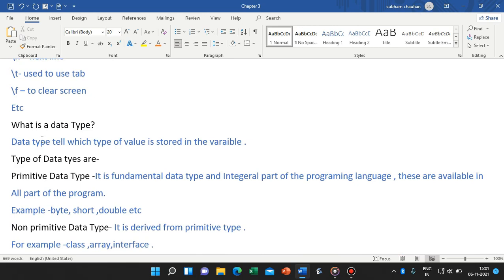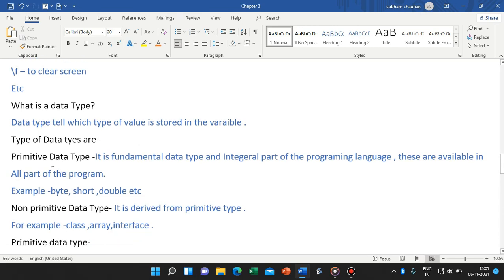What is a data type? Data types tell which type of value is stored in a variable. It tells us what type of value, like int type value or double type value. Data types are of two types, primitive and non-primitive. Fundamental data types are an integral part of a Java program. They are available in all parts of a program and can be used in any part of the program. They are basically primitive, which means fundamental.